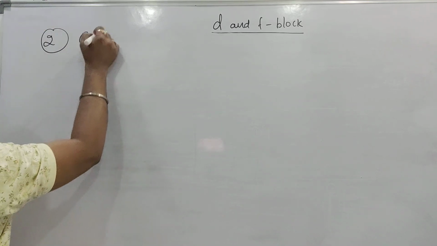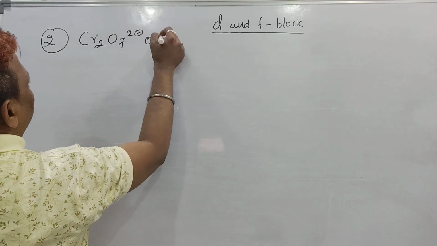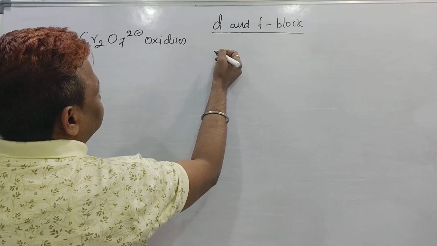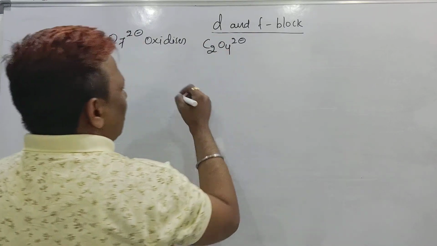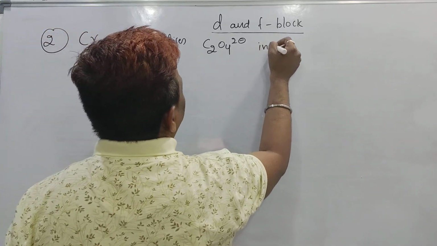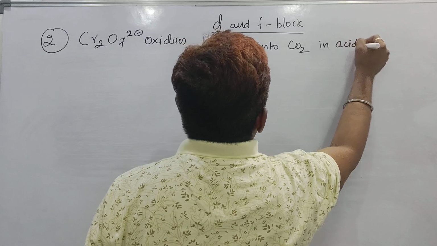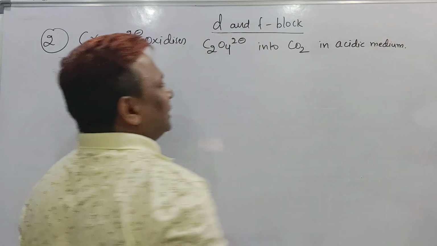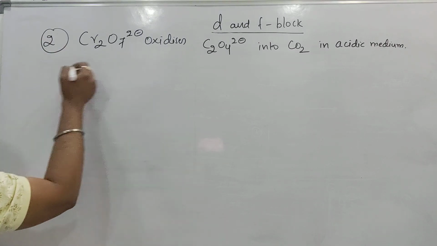Dichromate ion, Cr2O7 2 minus ion. Dichromate ion, but it oxidizes C2O4 2 minus ion, that is the oxalate ion, into carbon dioxide. And you know it is still working only in the acidic medium. We won't get any basic medium here. Means what should I say first, half reaction for dichromate.